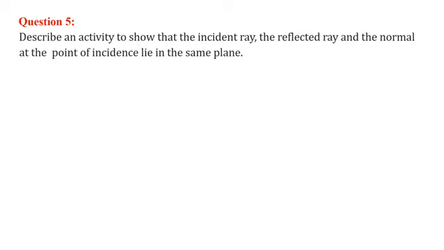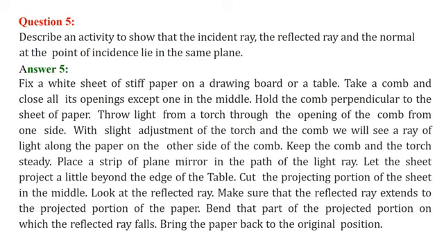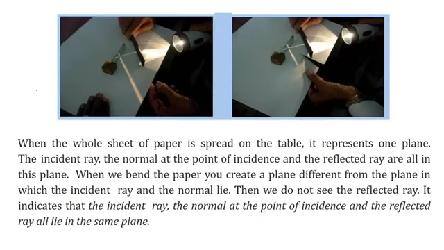Describe an activity to show that the incident ray, the reflected ray and the normal at the point of incidence lie on the same plane. It's a very simple activity. You can do it in your home. This is the setup. Here is a torch, here is a comb with just one slit, and here is your mirror. This is the coming light, only one pointed light. This is the reflected light, and this we are assuming to be the normal, and they lie on the same plane.